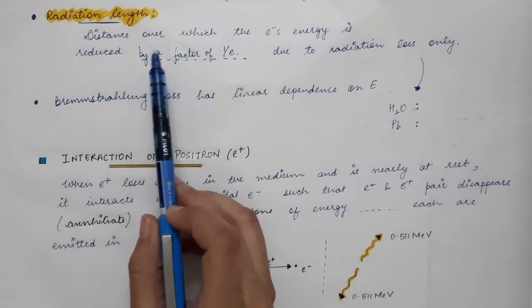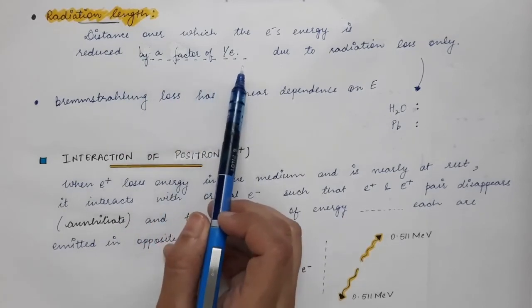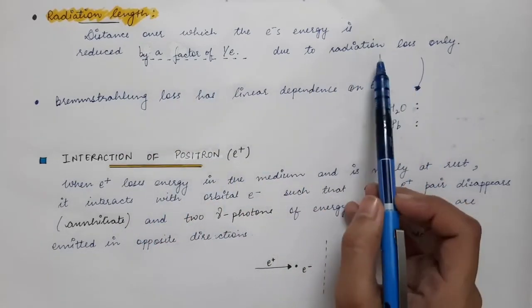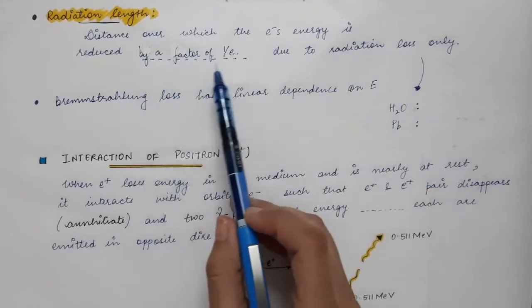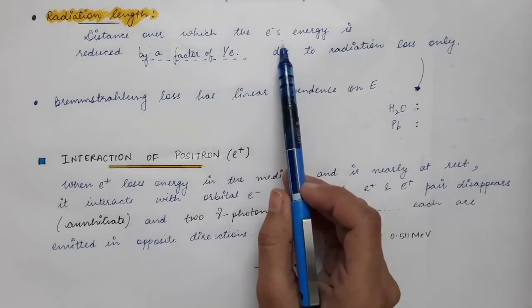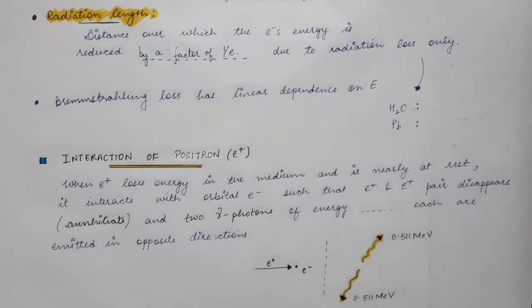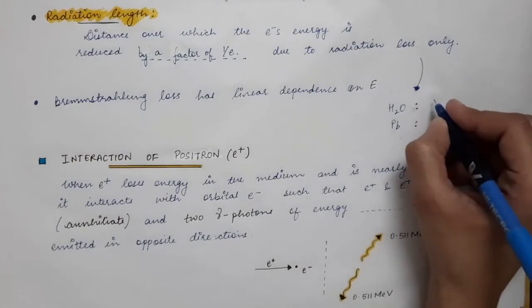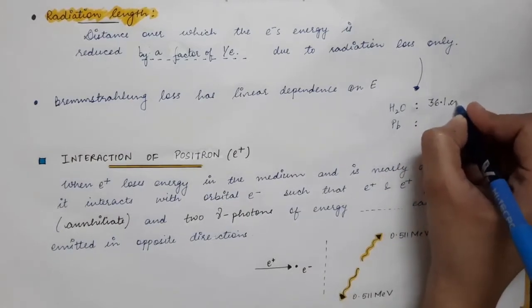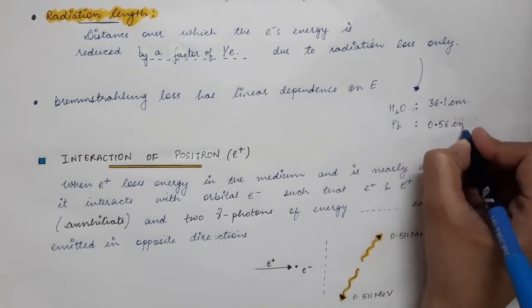So it is the distance in the absorbing medium over which the electron's energy is reduced by a factor of 1 by E due to the radiation loss only. That distance in the absorbing medium is termed as the radiation length. So here we take into account only the radiation loss. The radiation length for the case of water is around 36.1 centimeters, and for the case of lead it is just 0.56 centimeters.